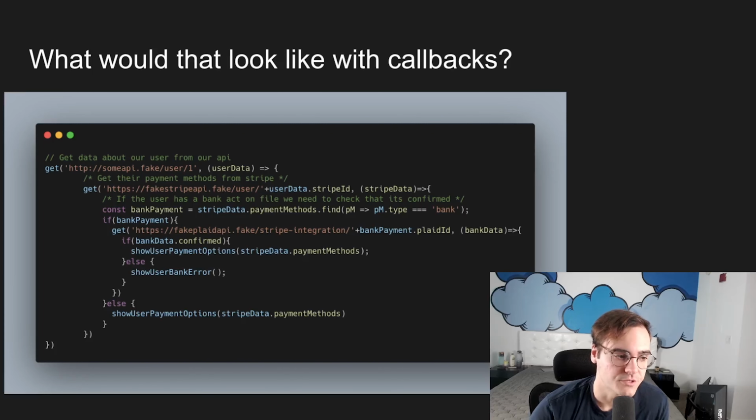This flow has some issues, though. And can you spot them? Think about what might be some problems with the code that we've written. Just think about it for a second. Well, the code has a few issues.